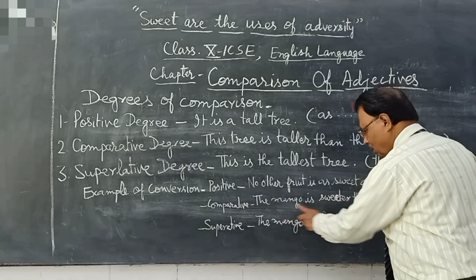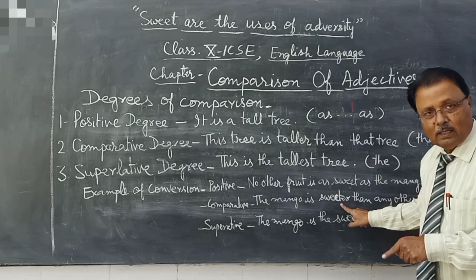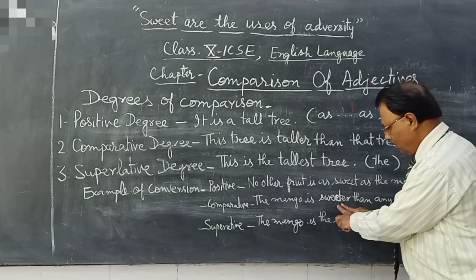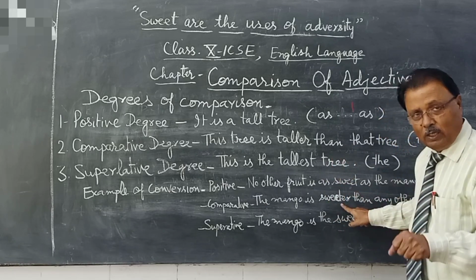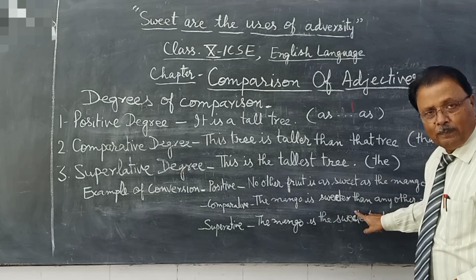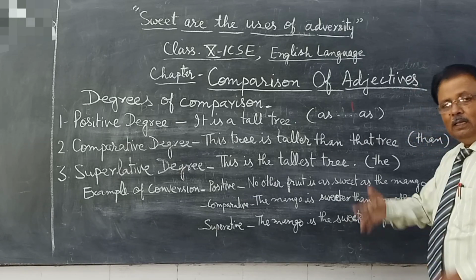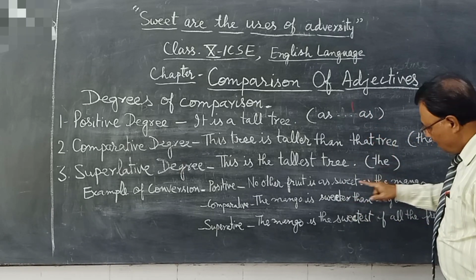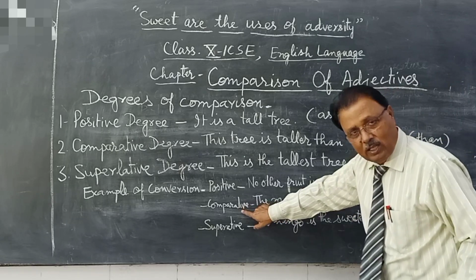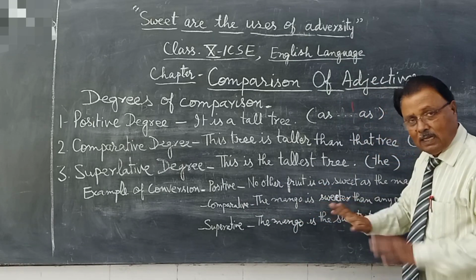Then the mango is sweeter, because we are changing it into comparative degree. So the word sweeter will be used and after sweeter, than will be used. Okay, this is compulsory. The mango is sweeter than any other. Okay, so you can see the sense is not changed but the degree is changed. Only the degree is changed, but the sense of the two sentences is the same.